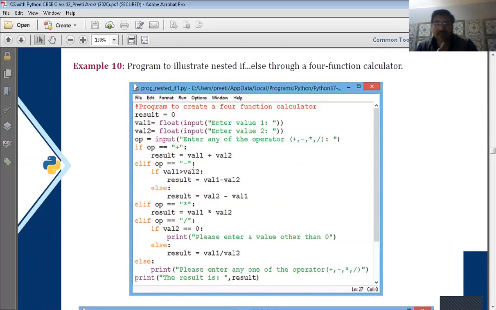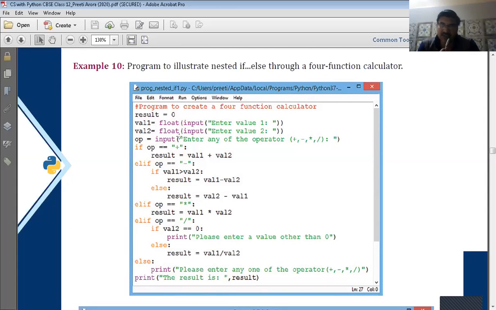This is another example, a calculator function using if elif statements, in which multiple conditions are used. In this program, what we have done is we have taken input, enter value 1, enter value 2. We have taken 2 values from the user, and stored both values in val1 and val2. Val1 and val2 are two variables.